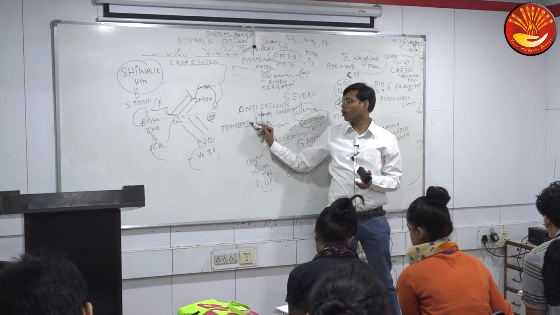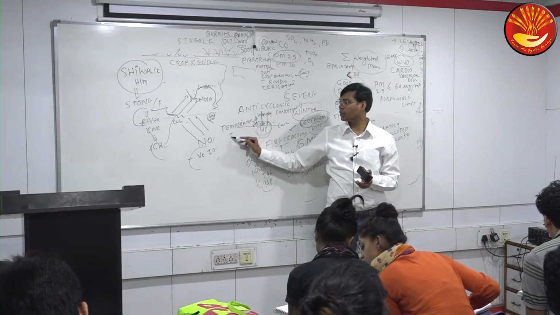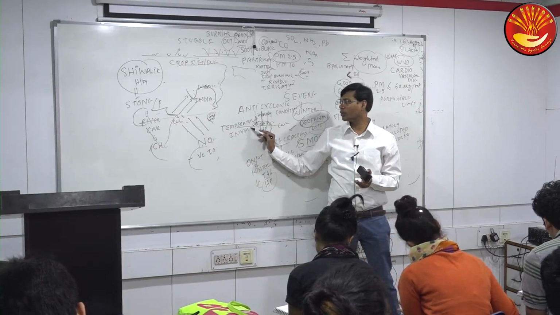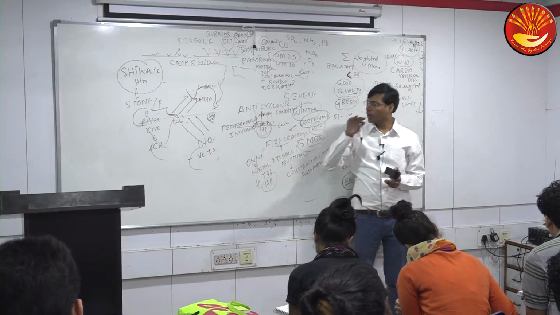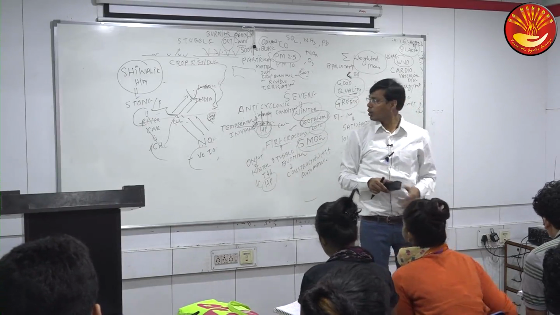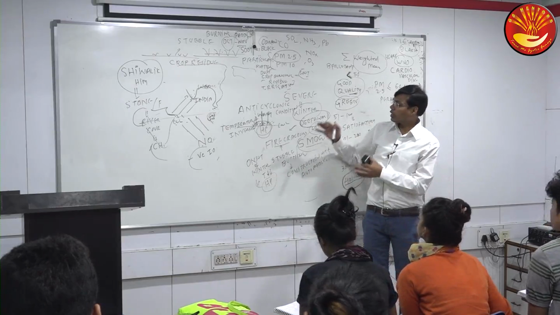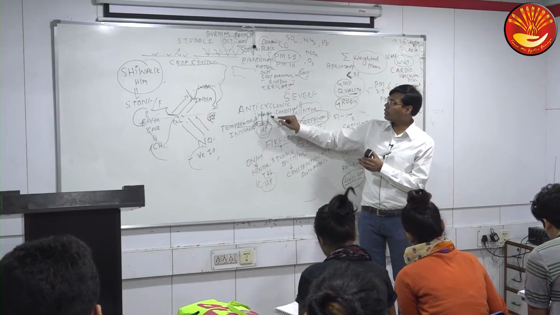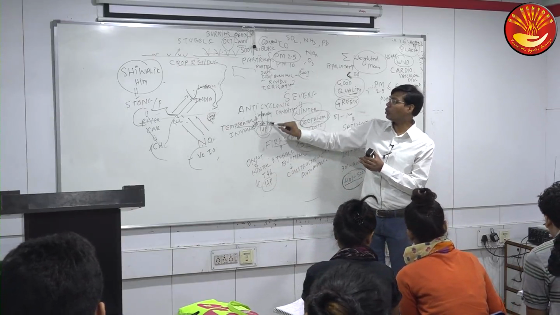Temperature inversion. So all are interlinked here. Temperature inversion, anticyclonic condition, or sinking air due to cold winter condition. So anticyclonic condition or temperature inversion will keep the air pollutant above or below.